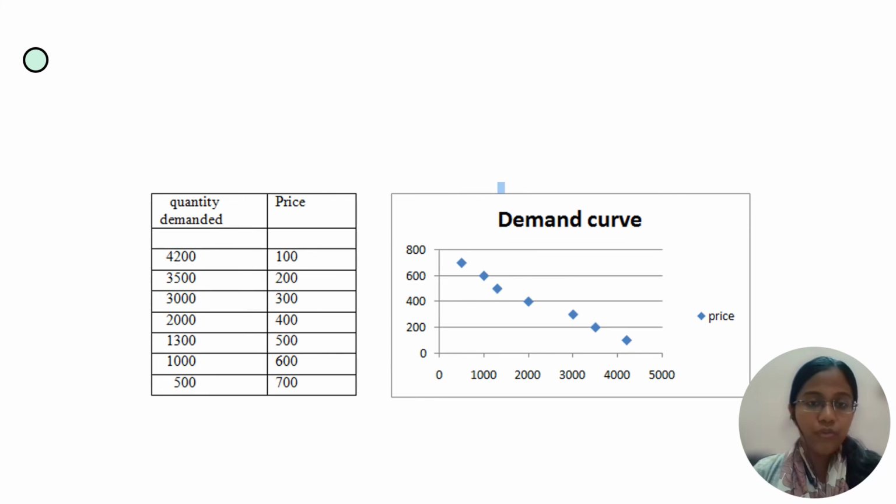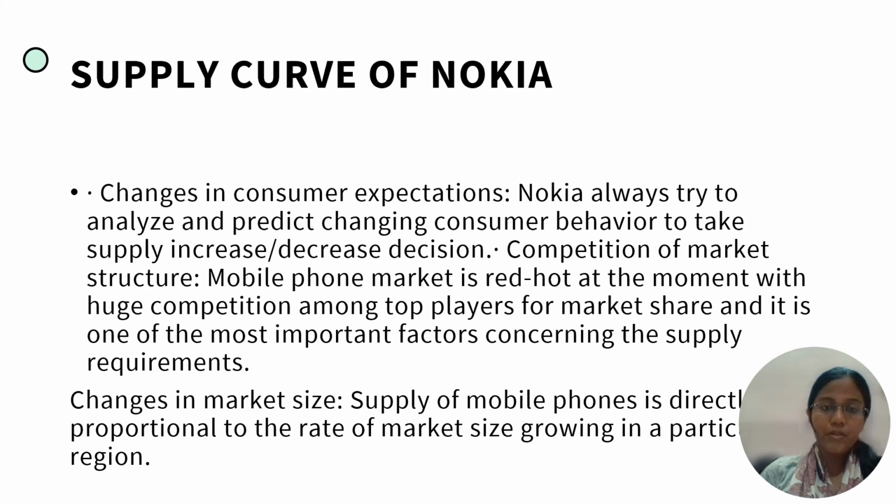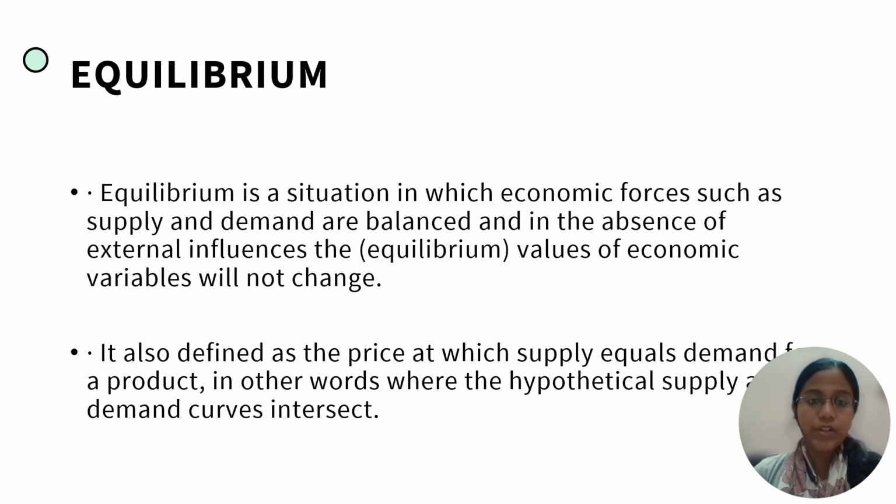2004. For 4,200 quantity demanded, the price was just 100. So as the prices increase, the quantity demanded decreases. Then the supply curve of Nokia, change in consumers' expectations and change in market size. They always tried to meet the needs of the people. They were busy meeting the needs of the people, but they were not concerned about innovating their product. That is how their demand fell in the 2000s.